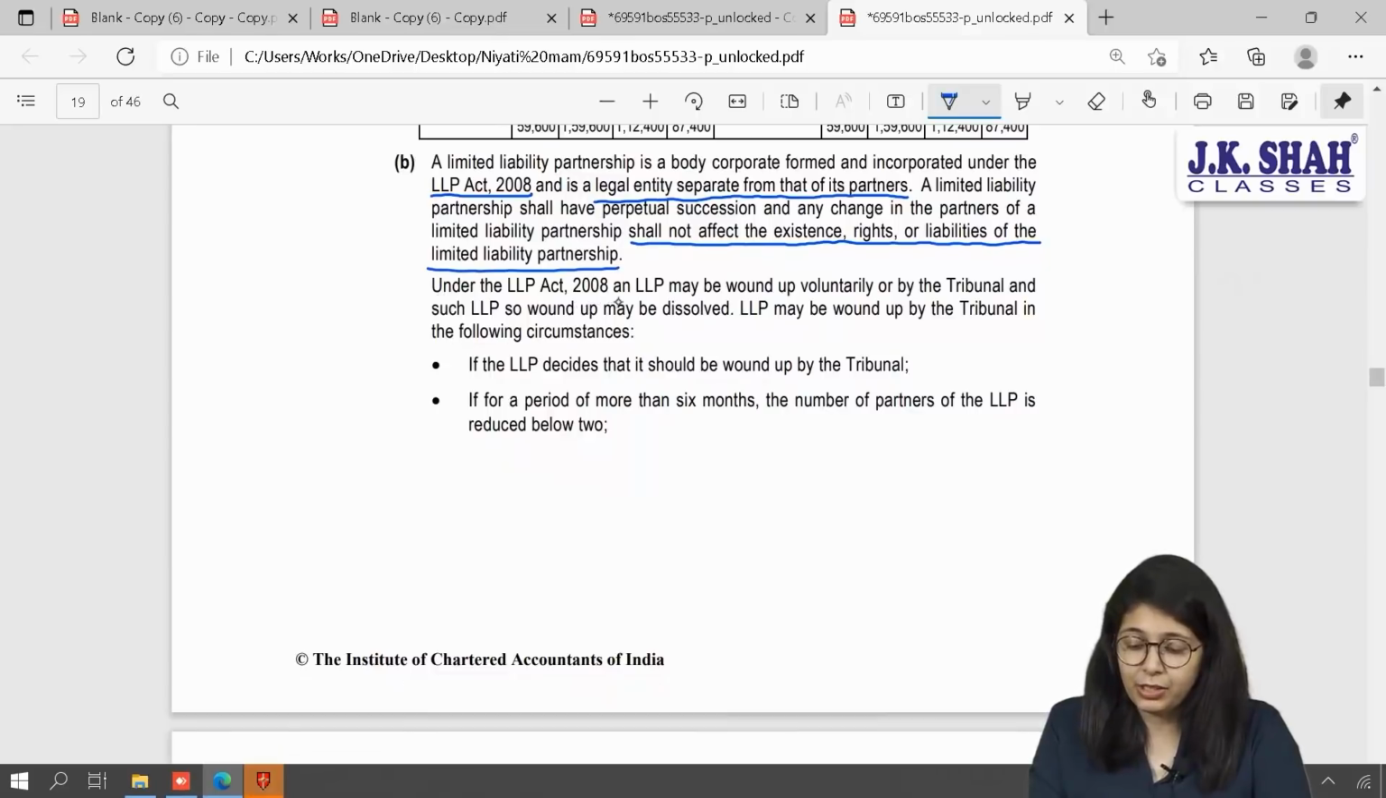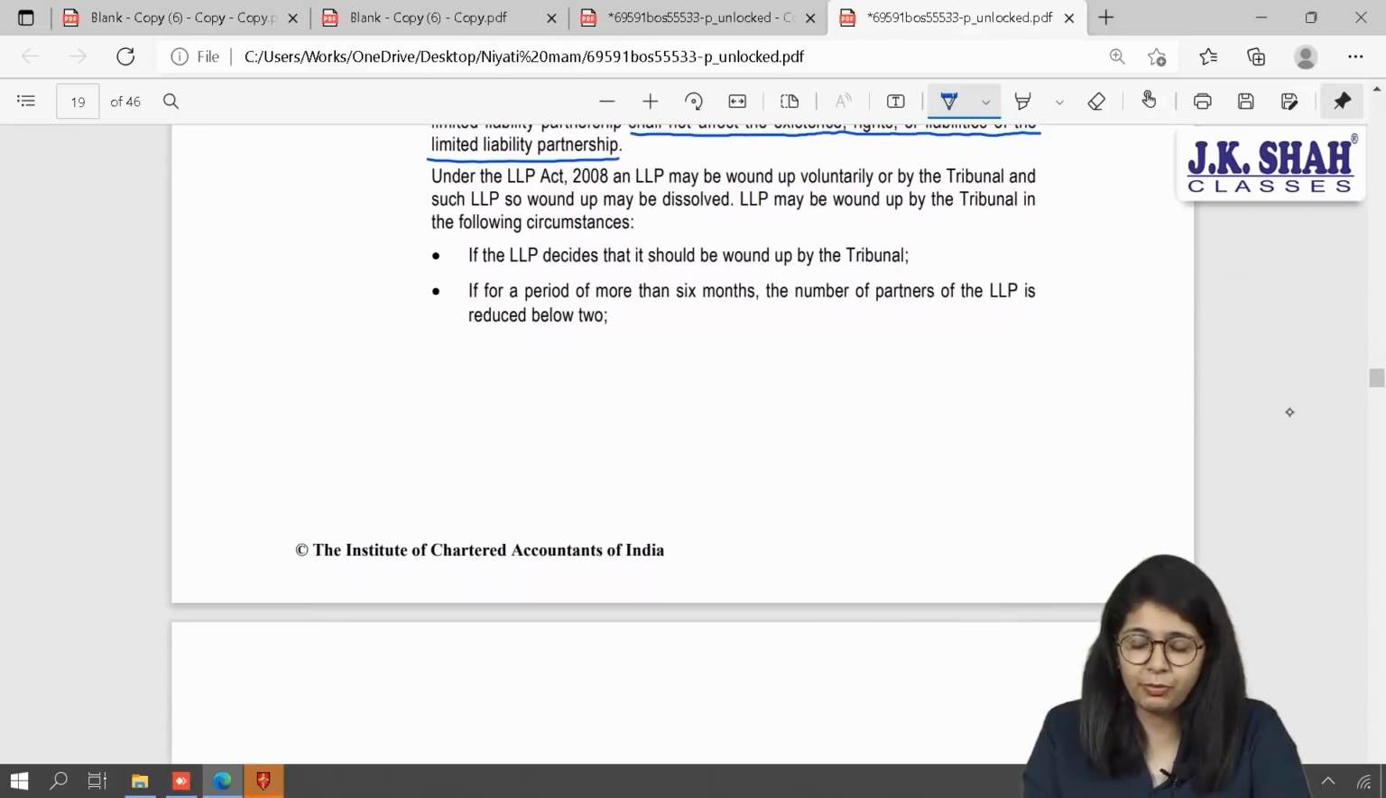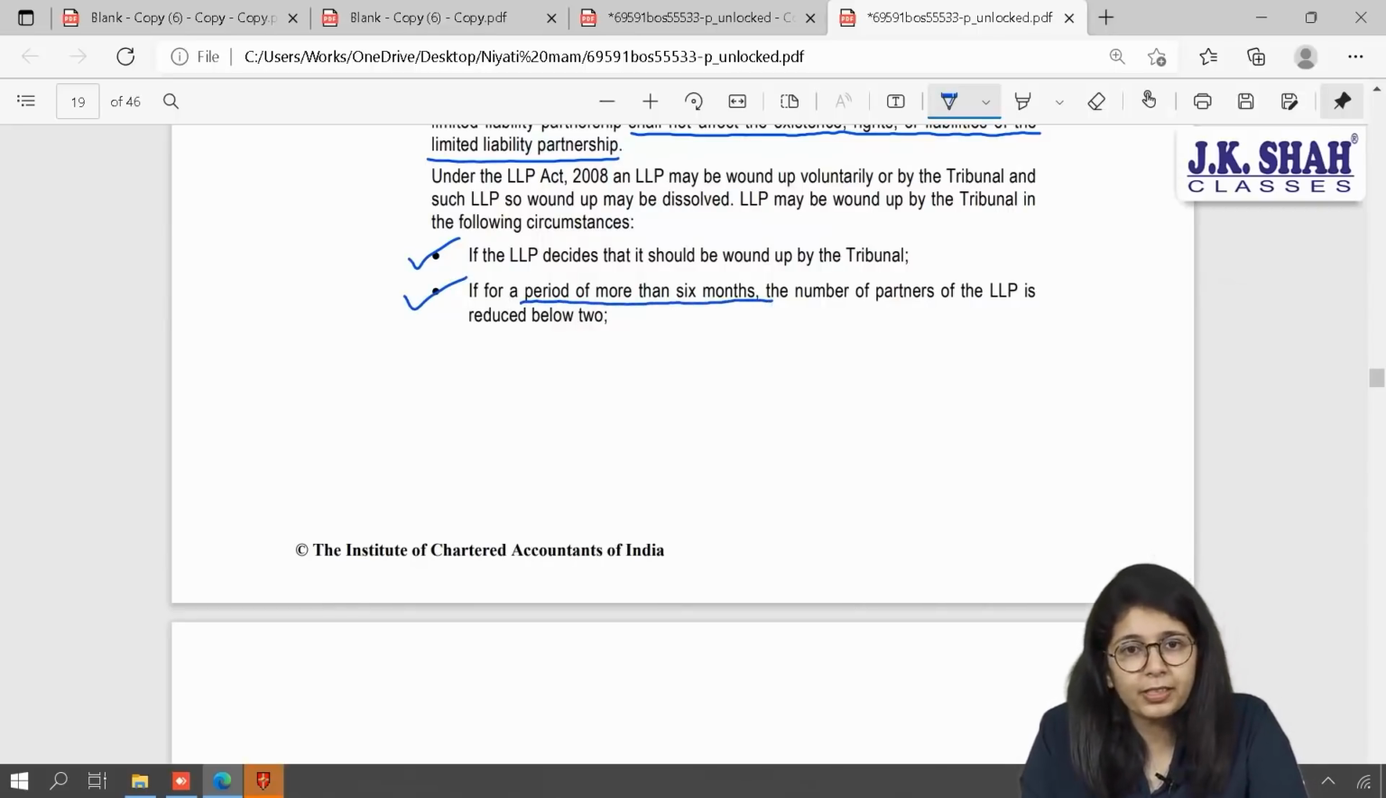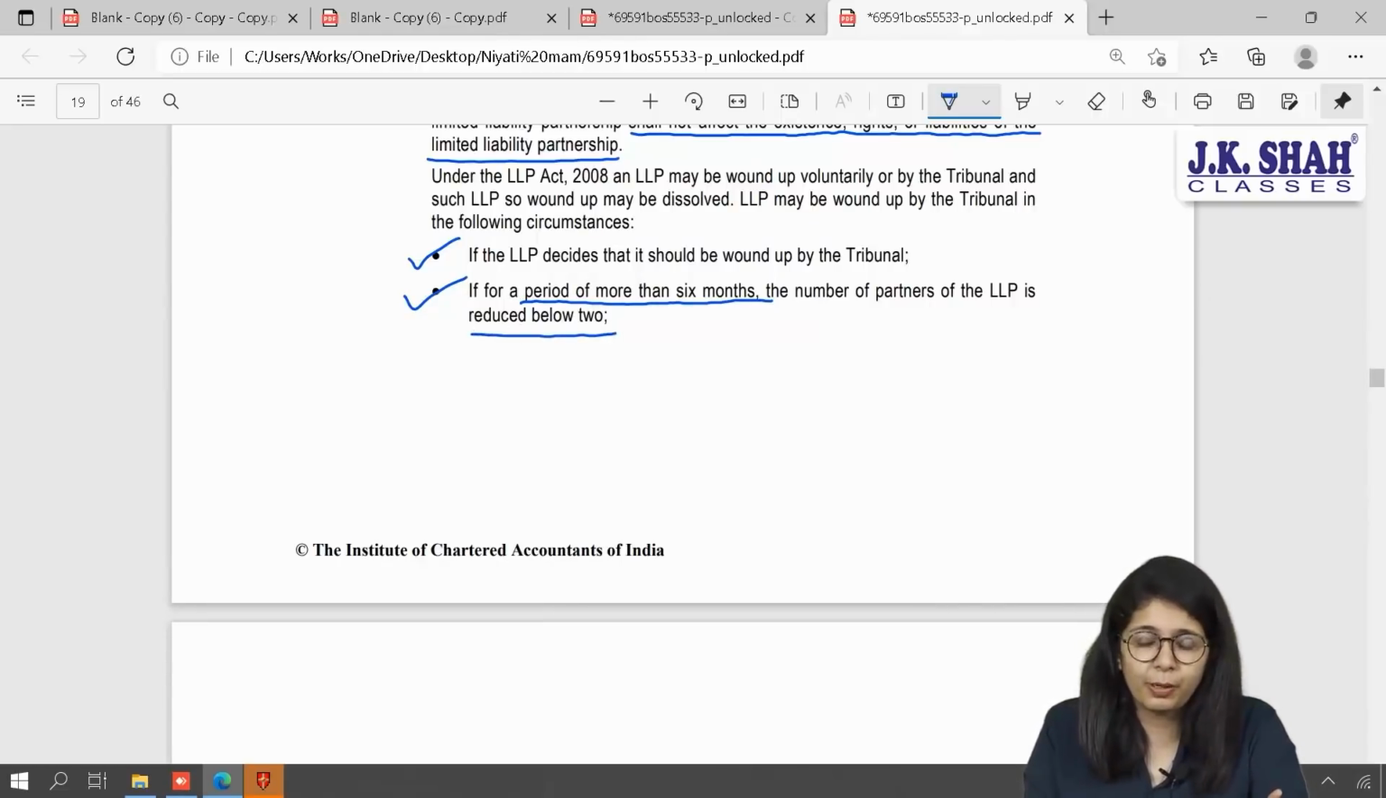Under the LLP Act 2008, an LLP may be wound up voluntarily or by the tribunal and such LLP so wound up may be dissolved. What are the circumstances under which it can be wound up? Here they have mentioned a few. If the LLP decides that it should be wound up by the tribunal, they are deciding it voluntarily. If for a period of more than 6 months, the number of partners in the LLP is reduced below 2, that is, if there is only one partner, then there is no partnership firm.